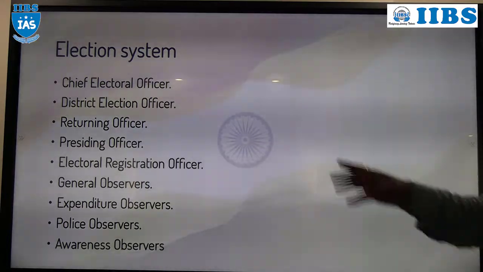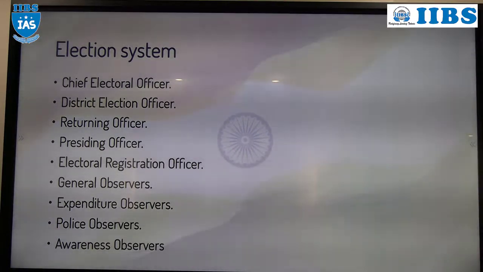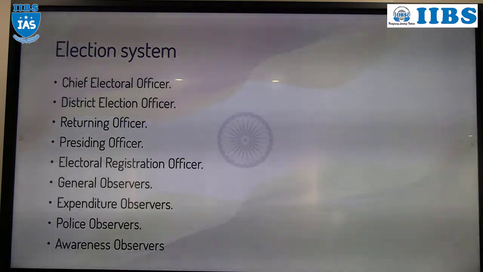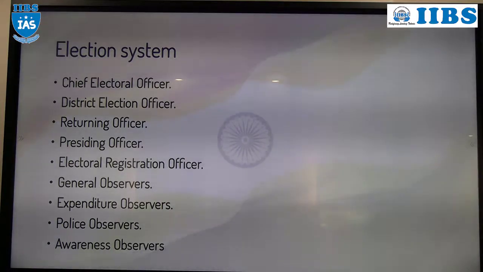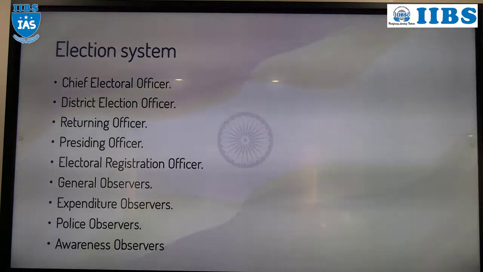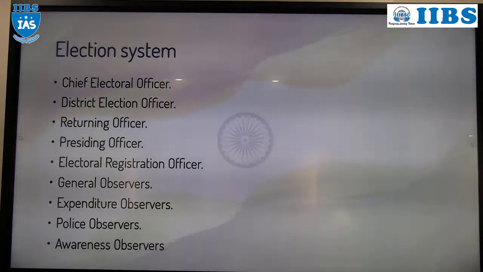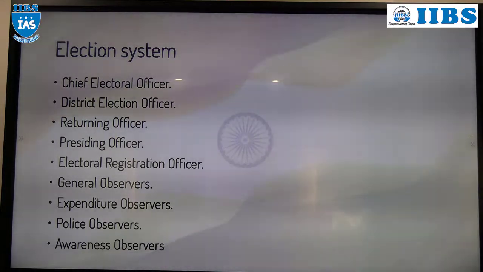Okay, the next is the awareness observer. In the year 2014, that was the first time the Election Commission of India appointed the awareness observer. The awareness observer will spread awareness about the value of the vote and encourage people to vote. If you observe, before 2014 hardly any people voted. But after 2014, with the influence of social media, they are voting, taking a picture and putting it on social media. Voting percentage increased. People got to know the value of their vote.